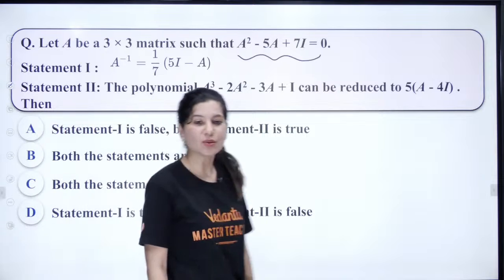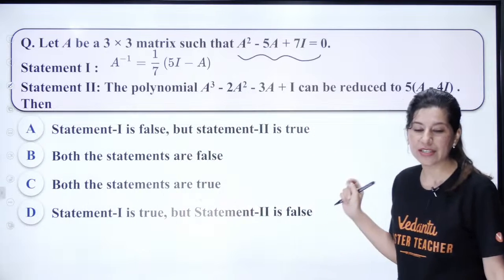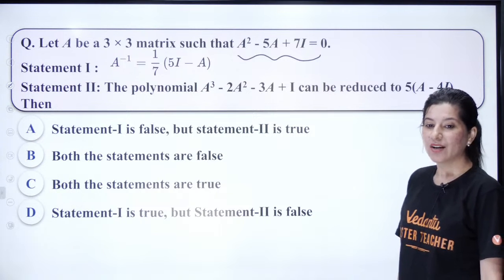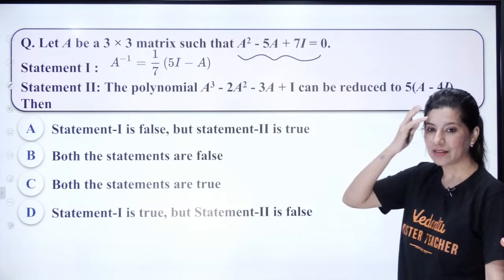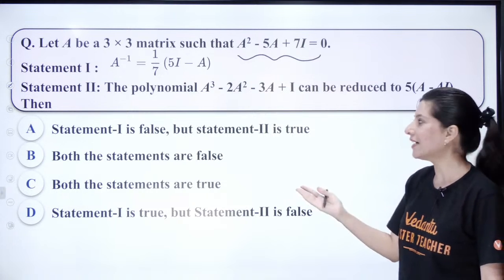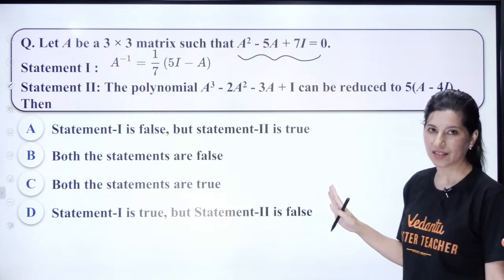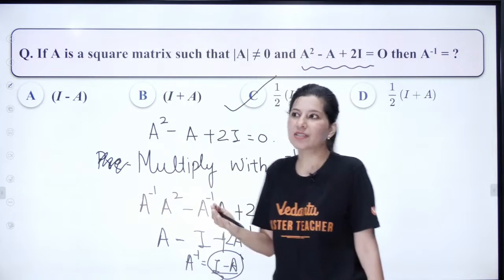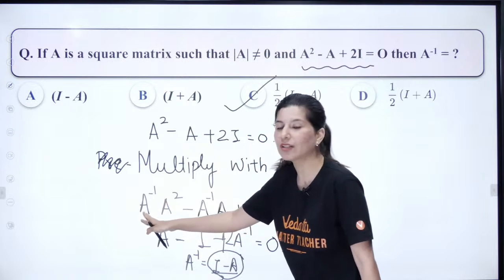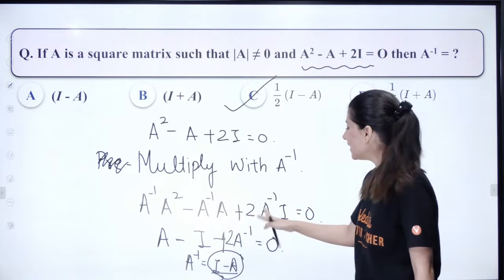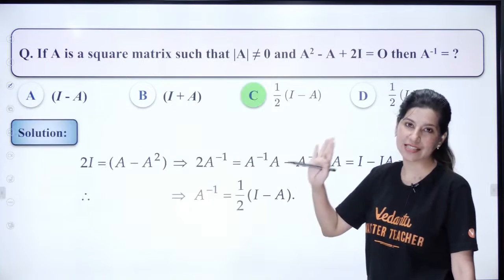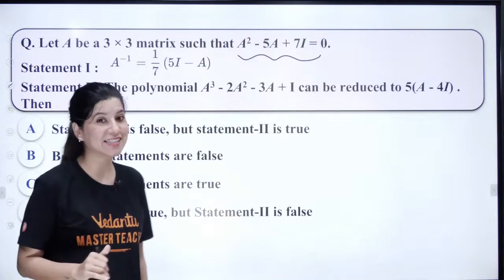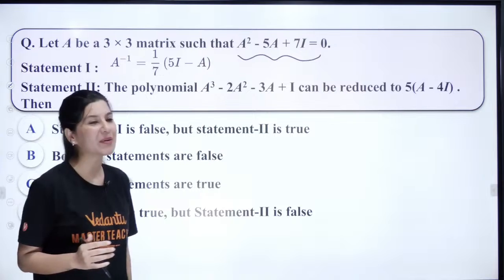Some students are saying that D option is right. Let us see. Post multiply, pre multiply: in the exam, you don't need to write like this, CBSE may not need it. But what I'm trying to say is, A inverse is written on the left hand side, and here also I'm writing on the left hand side. So be consistent. Many of you are saying D option. Let's see if you are having a googly question like this or not.